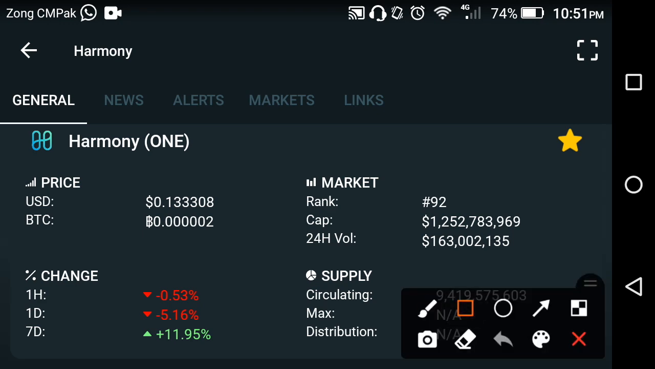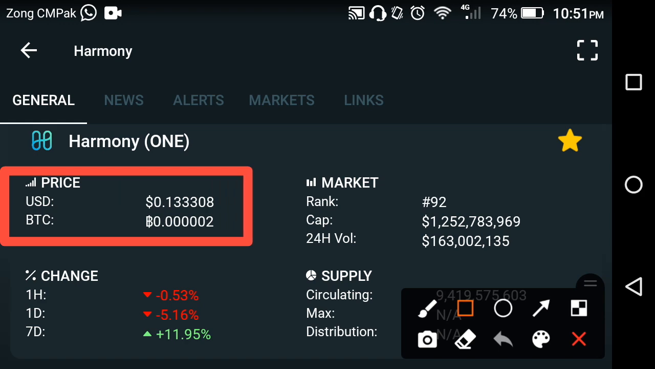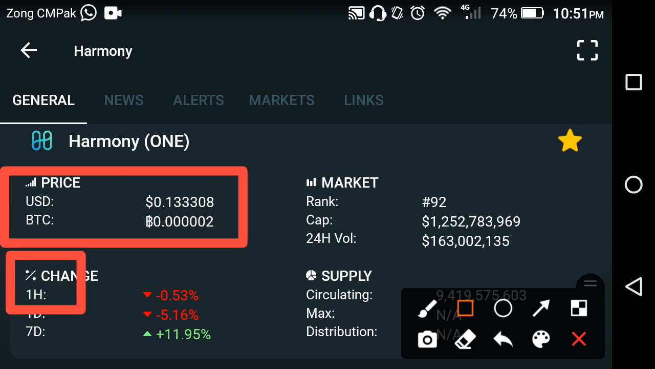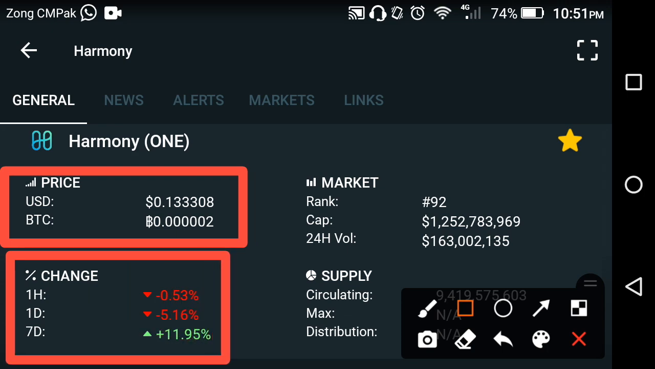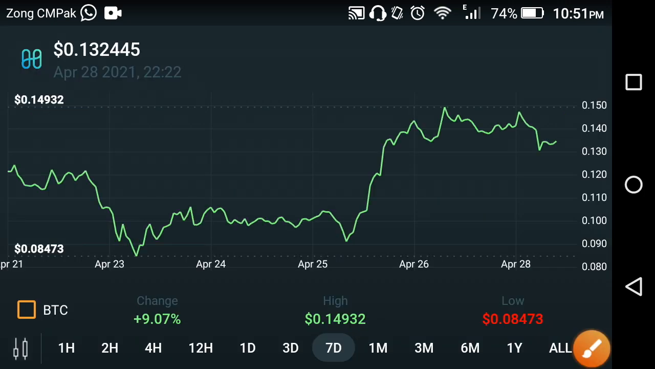Now if we talk about the current price of Harmony One coin, the current price is about 0.133308 USD. And if we talk about the change in Harmony coin, the last 1 hour change is negative, the last 1 day change is also negative, and the last 1 week change is positive, friends. So that means that yesterday the falling period of the Harmony One coin started. For more details, let's see the price chart of the Harmony coin, friends.